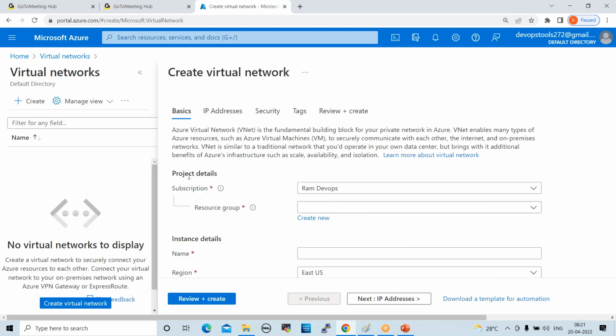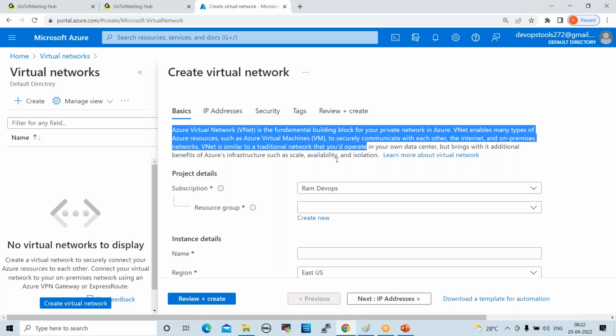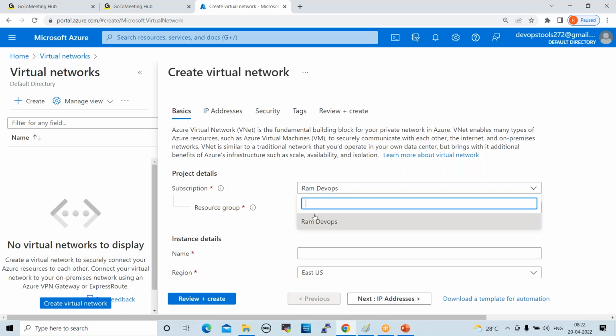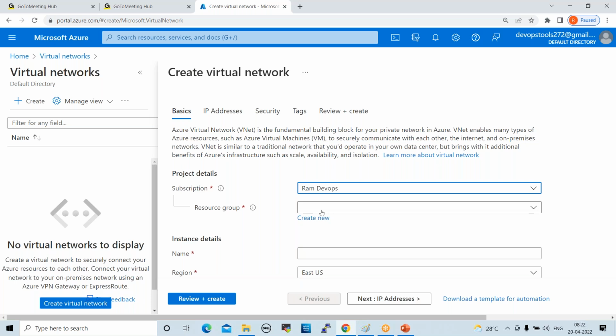See here, Azure Virtual Network, VNet, is the fundamental building block for your private network in Azure. So VNet enables many types of Azure resources, such as Azure Virtual Machines, right? They give some definition here. Now here you can give the subscription information, your account details. This is my subscription. This is not freeware, this is a paid version, right? So resource group.